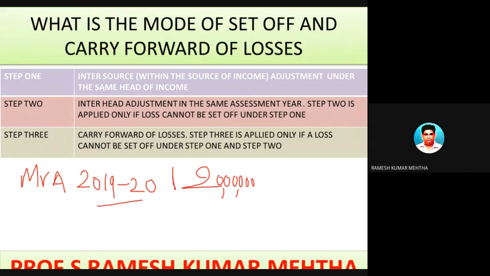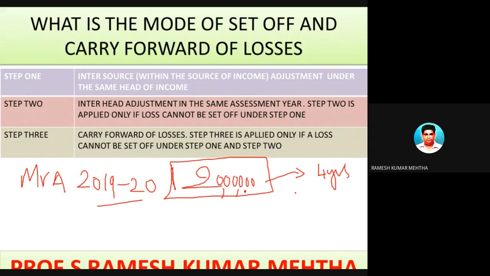This year he could not set off this loss because there was only one transaction of loss. Now the set off and carry forward of losses states that loss can be carried forward for 4 years.